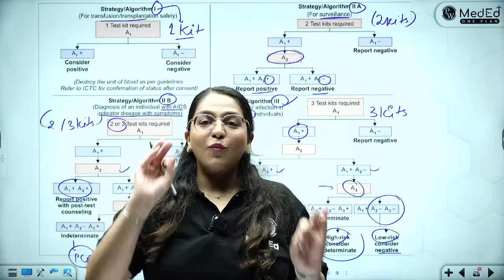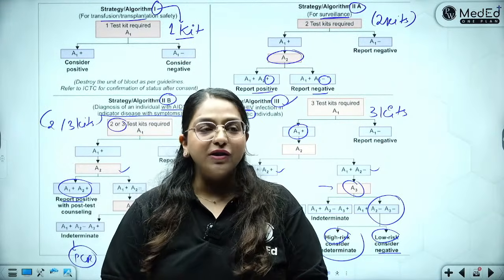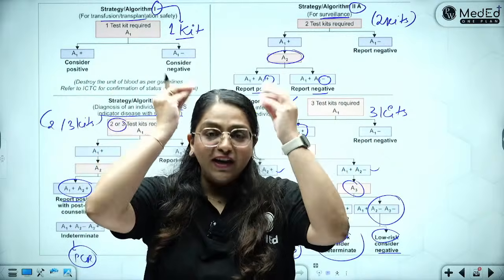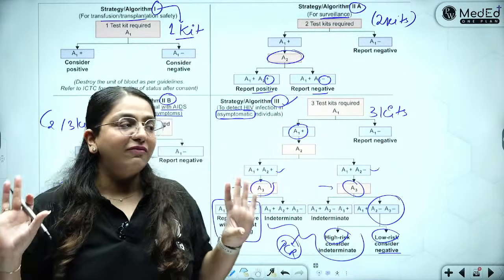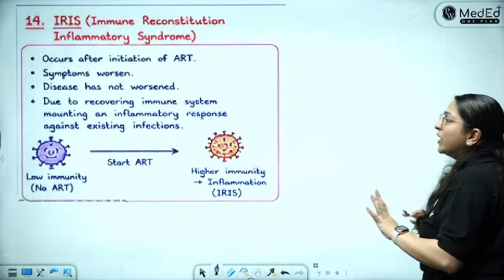Okay. What I want you to do is I want you to write down and practice making this NACO algorithm so that it gets ingrained into your brain and you never have to confuse again. Okay? Done and done. We are done with it.